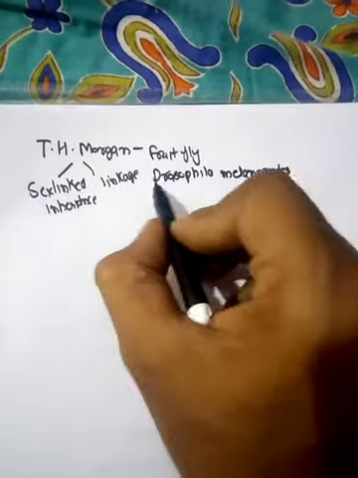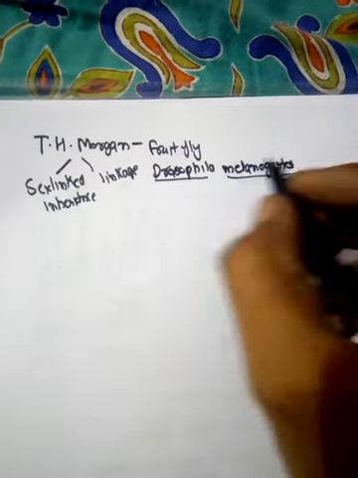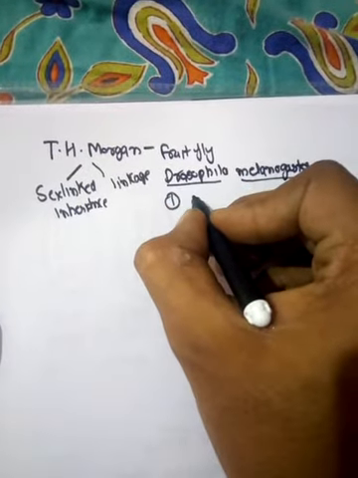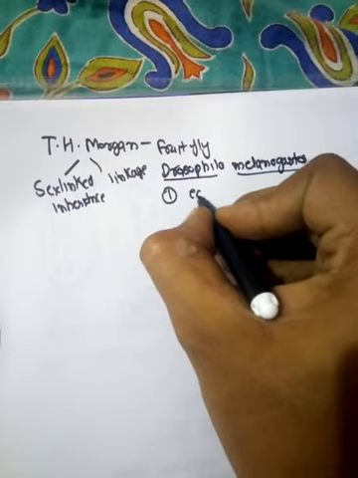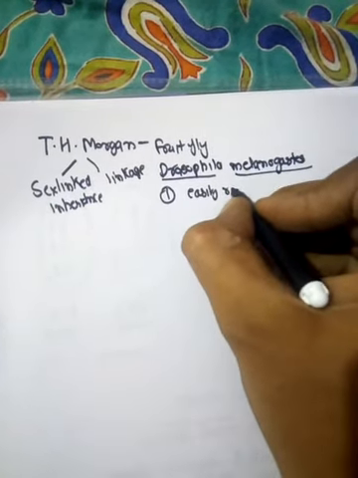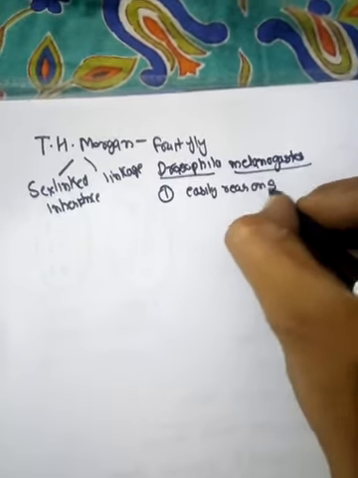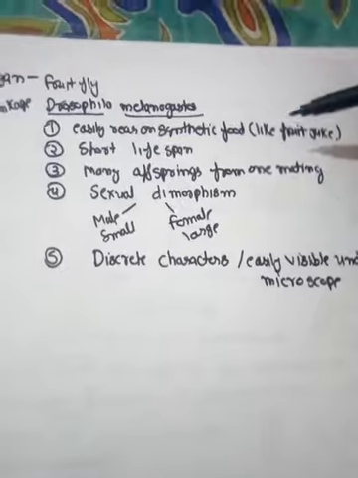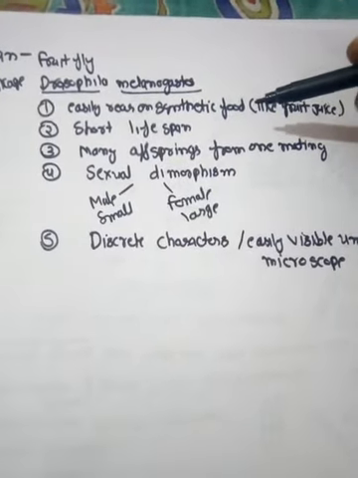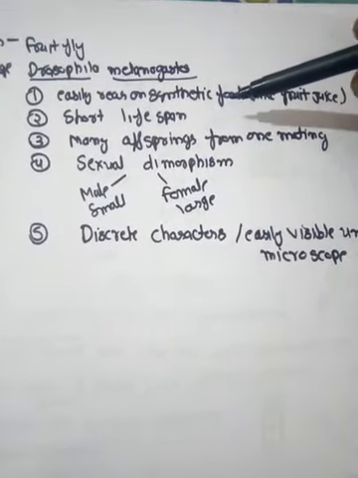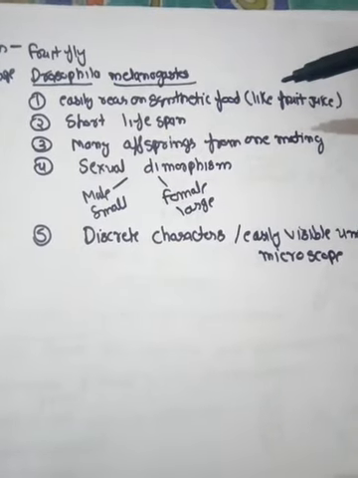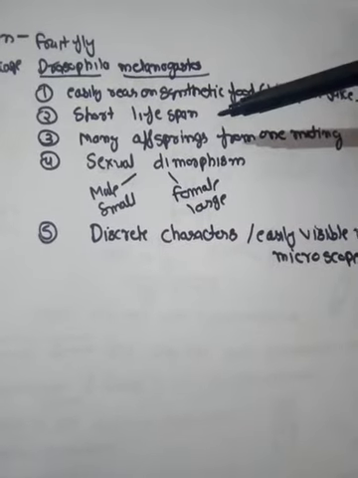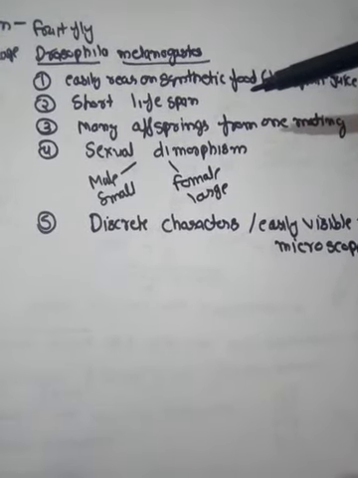By working on Drosophila, that means he selected Drosophila as his test animal, he got some advantages. The first advantage that he got: Drosophila is easy to cultivate. That means it can be easily reared on synthetic food like fruit juice. Fruit fly है, fruit juice के ऊपर इसको आसानी से पाला जा सकता है. It has a very short life span. Within 2 weeks अपनी life cycle को complete कर लेती.